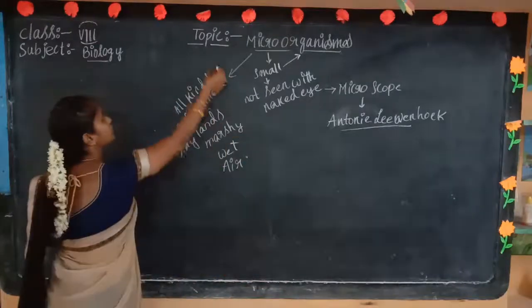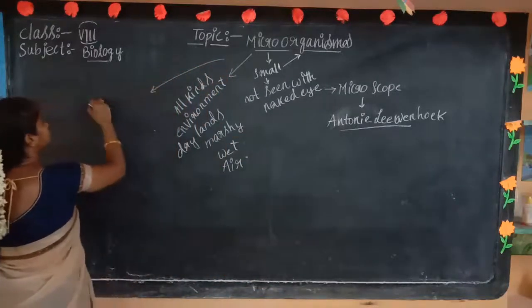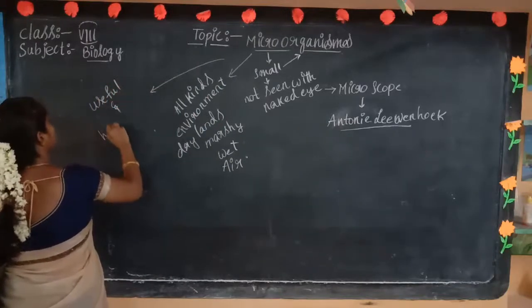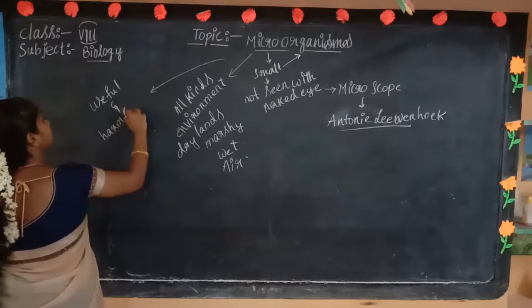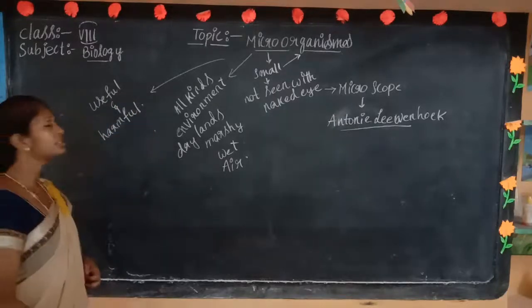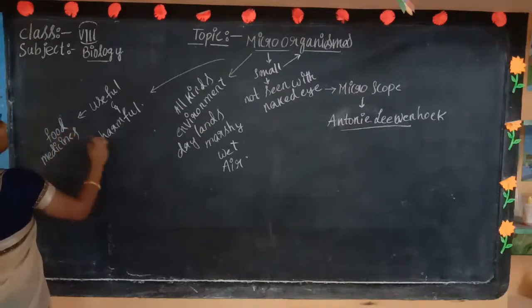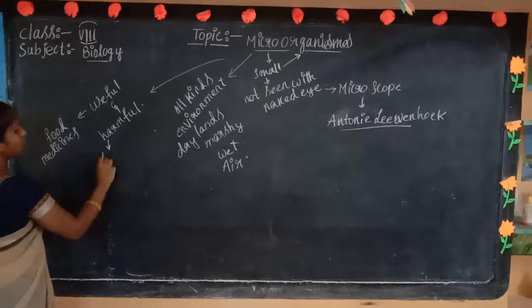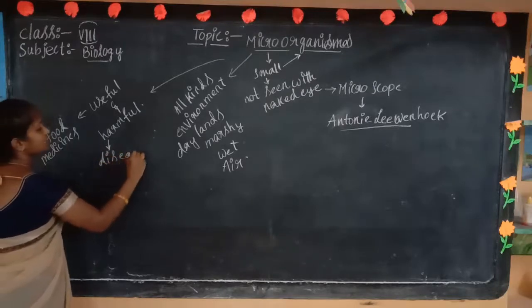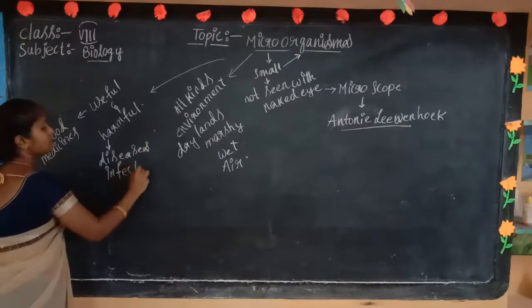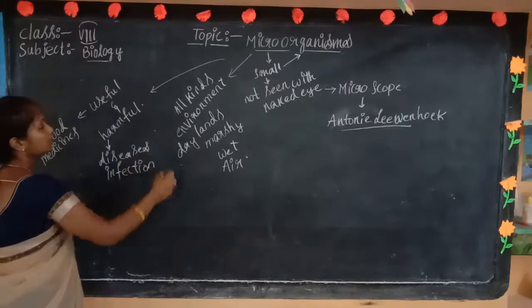These microorganisms are useful and harmful. Both characters are there. Why? They are useful for food purposes and for medicines, but they are harmful because they cause diseases and infections.